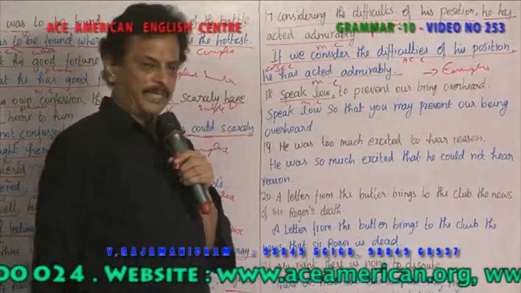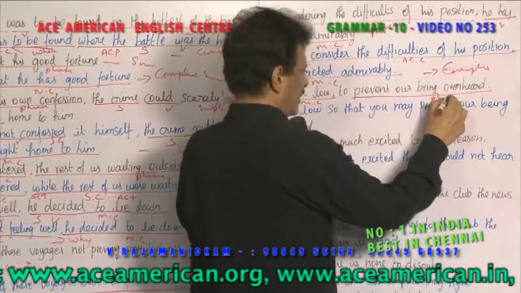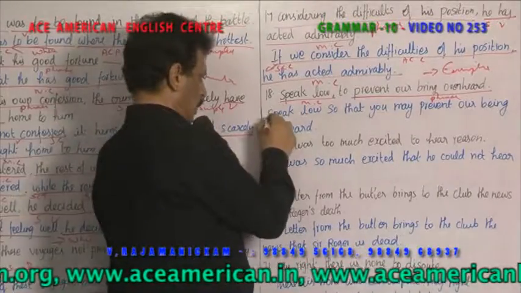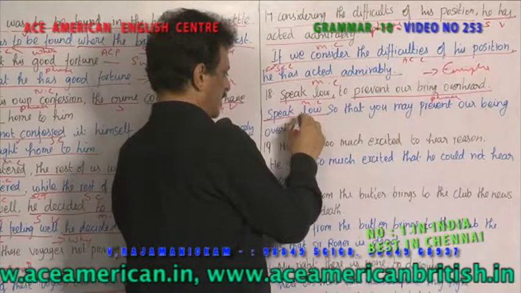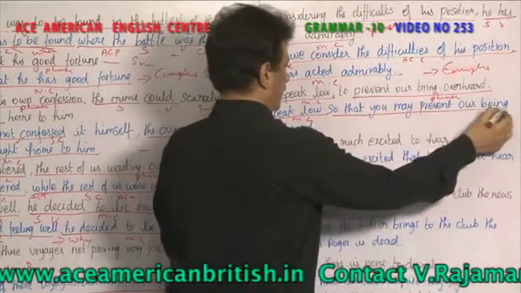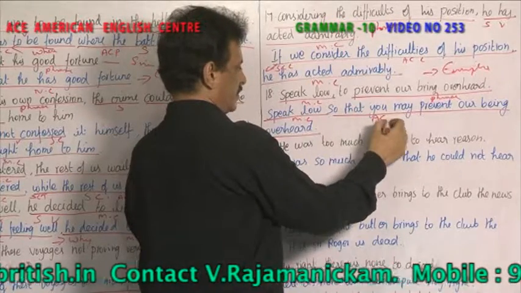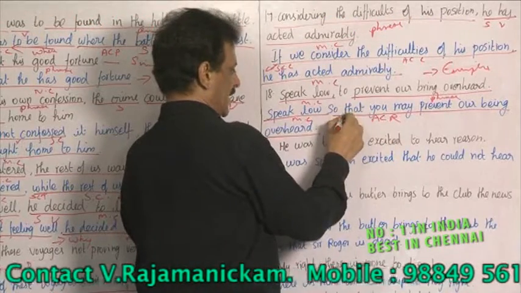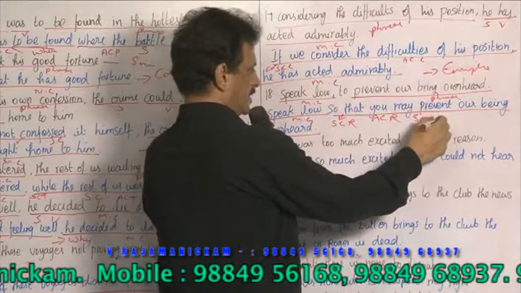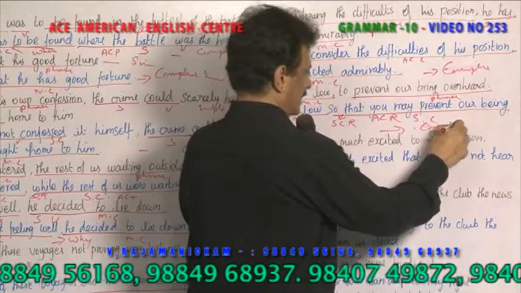It gives complete meaning. To prevent our being overheard. This is a phrase. So how do you change this into a clause? Speak low. Speak low is the main clause. What is the result? So that you may prevent our being overheard. So this becomes an adverb clause of result, because so that is a subordinating conjunction of result. So this becomes a subordinate clause. So both join together to give you a complex sentence, right?